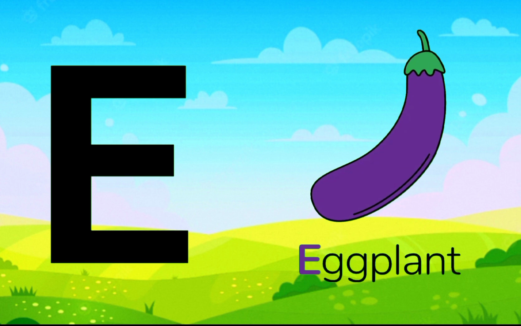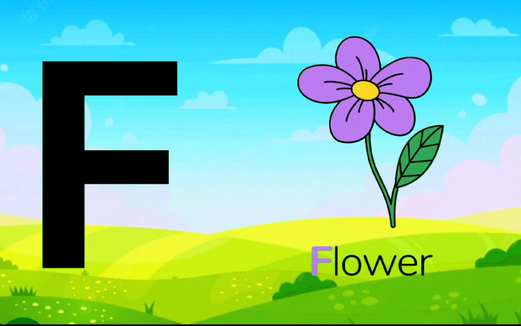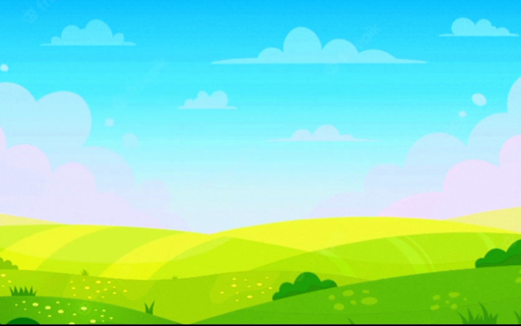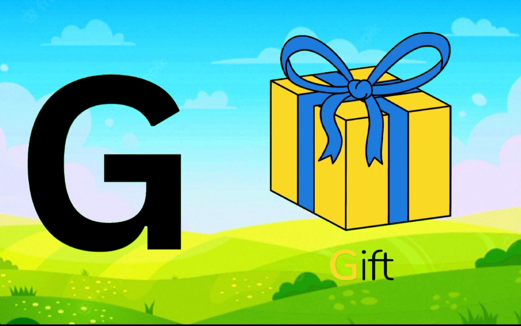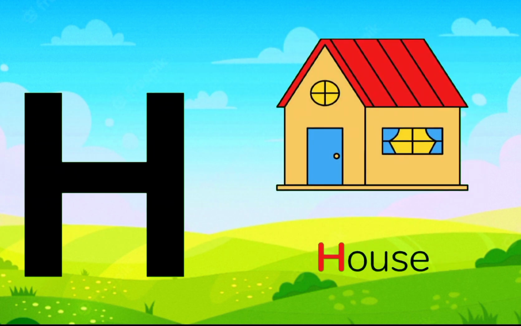E is for eggplant. F is for flower. G is for gift. H is for house.